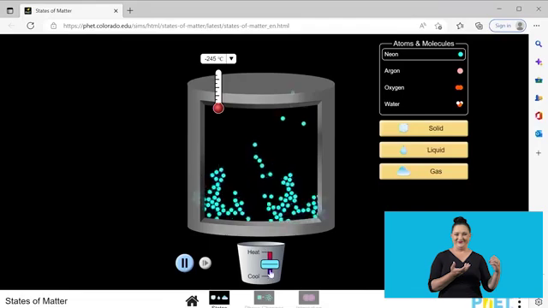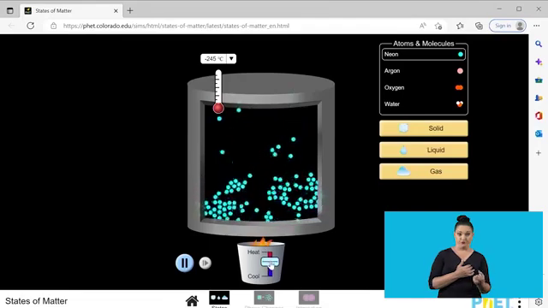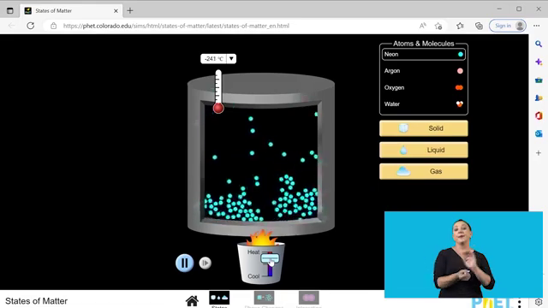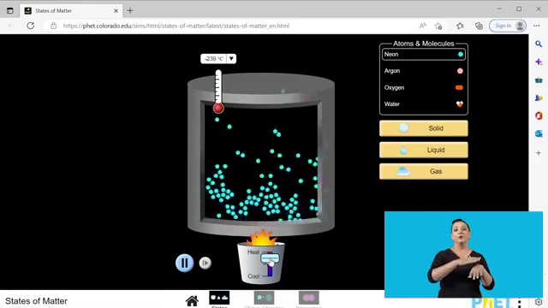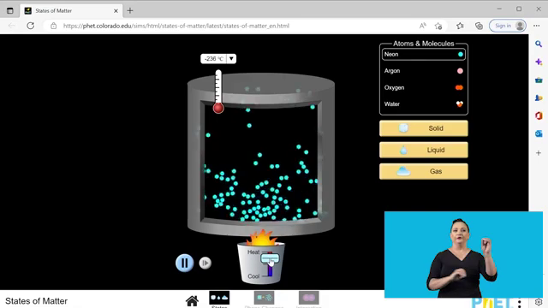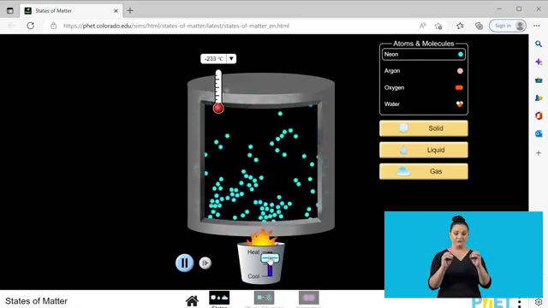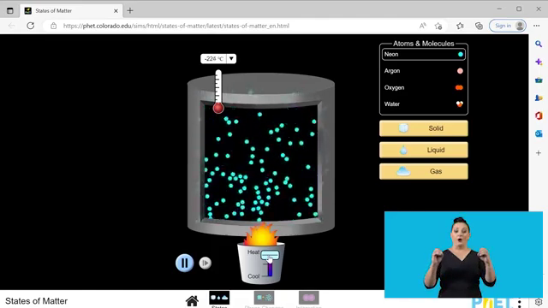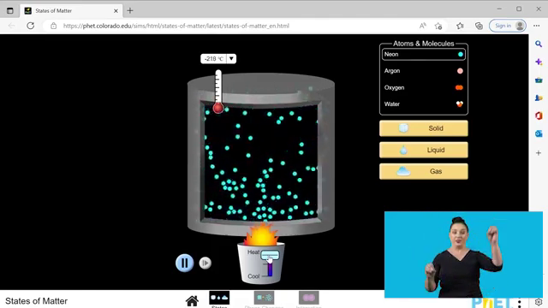Then when we keep on increasing our temperature, notice the thermometer up there, the particles start to move faster and faster. The spaces between the particles, as we keep on increasing the temperature, become wider and wider.